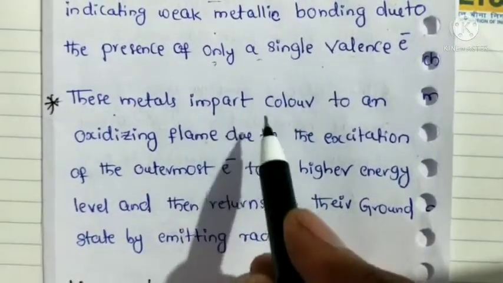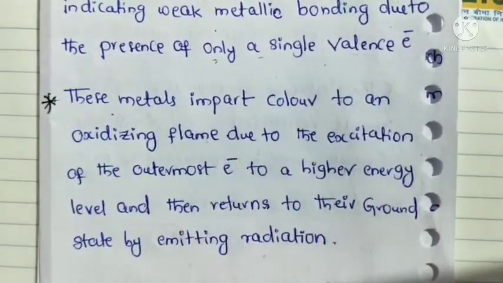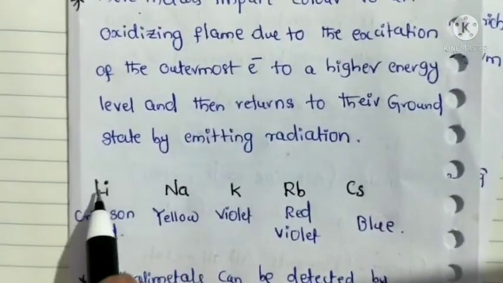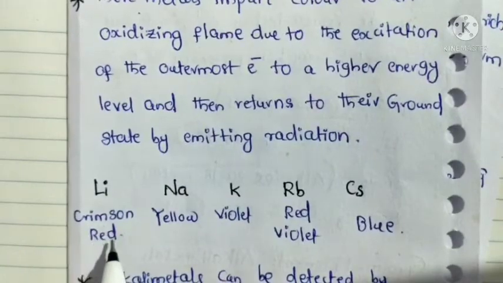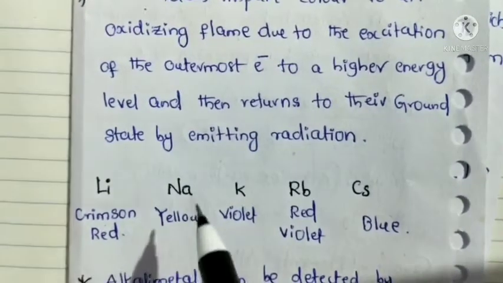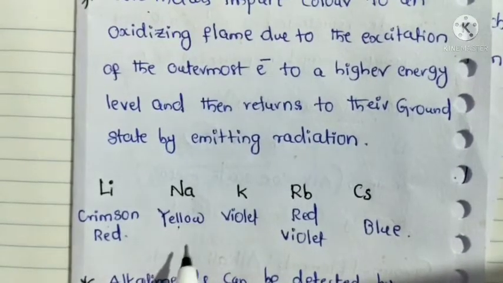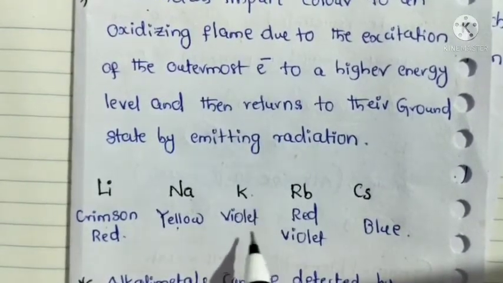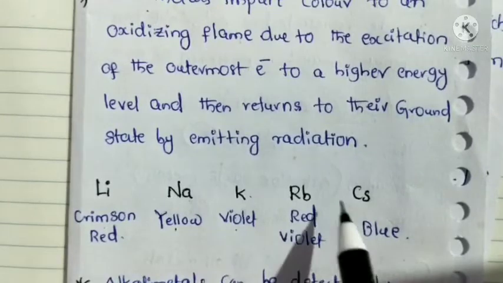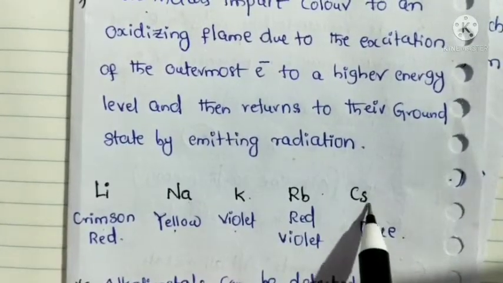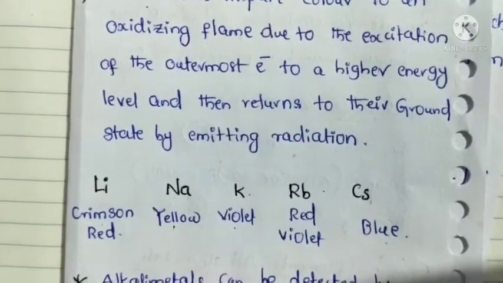So alkali metals exhibit some colors. Which color? Lithium exhibits crimson red color. Sodium exhibits yellow color. Potassium exhibits violet color. Rubidium exhibits red-violet color. Cesium exhibits blue color.